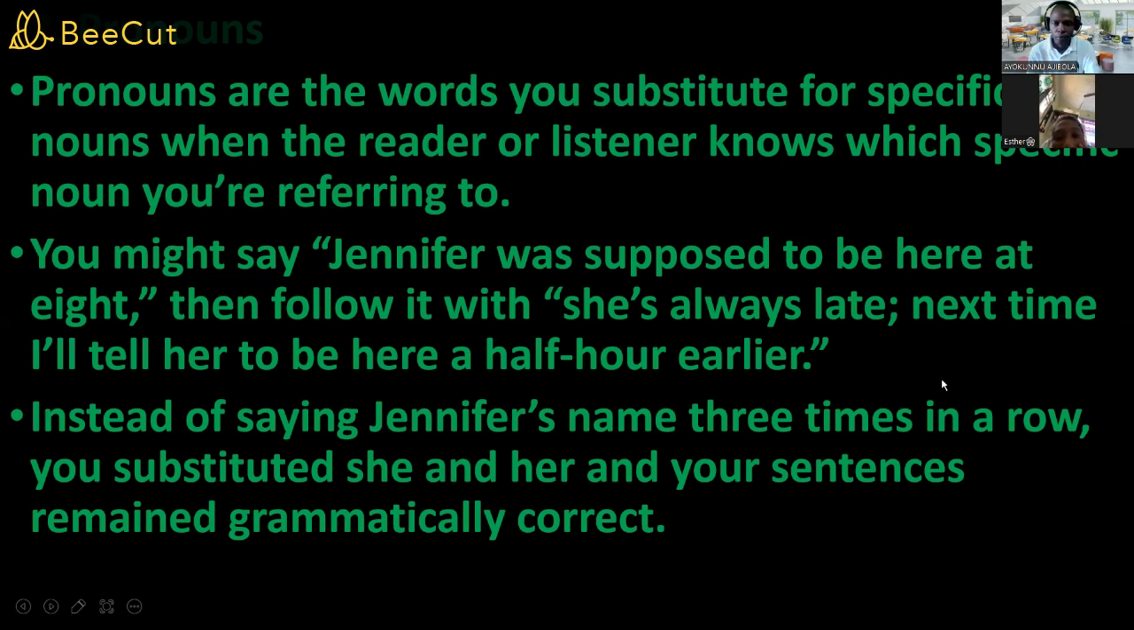Now, if you did not use a pronoun in that sentence, you would use Jennifer's name three times. It becomes Jennifer was supposed to be here at 8. Then you will still say Jennifer is always late. Then you will say, next time I will tell Jennifer to be here a half hour earlier. But instead of having to repeat Jennifer again and again, you use the word pronoun.